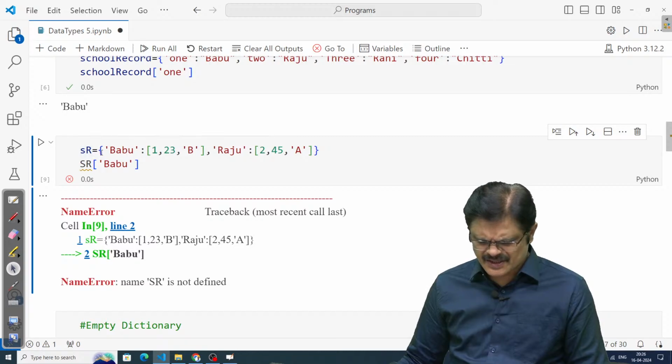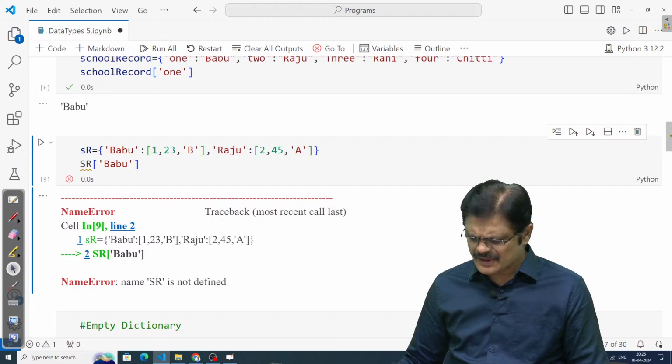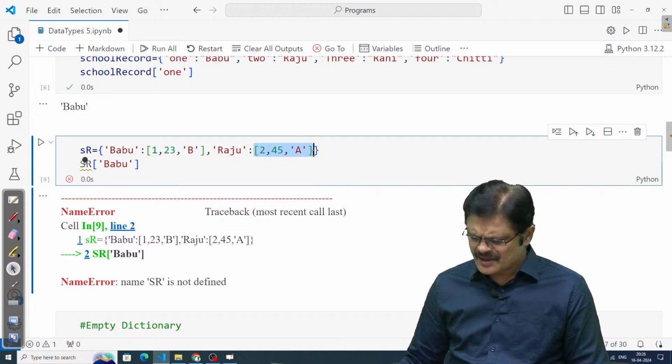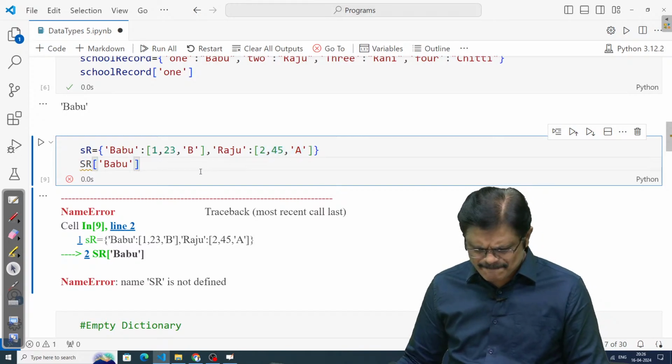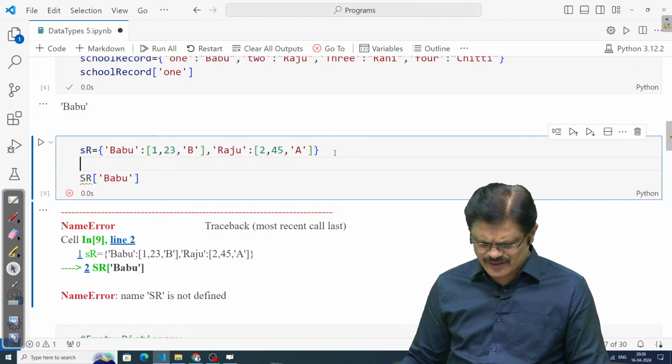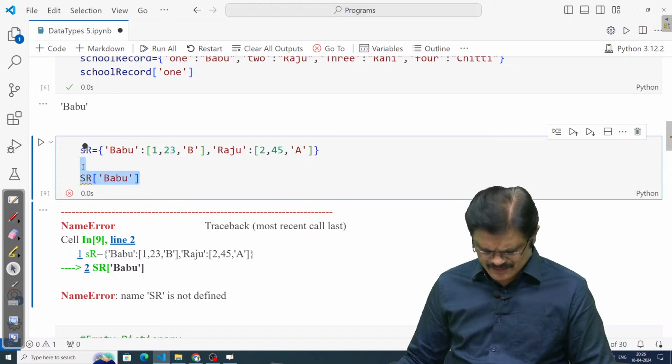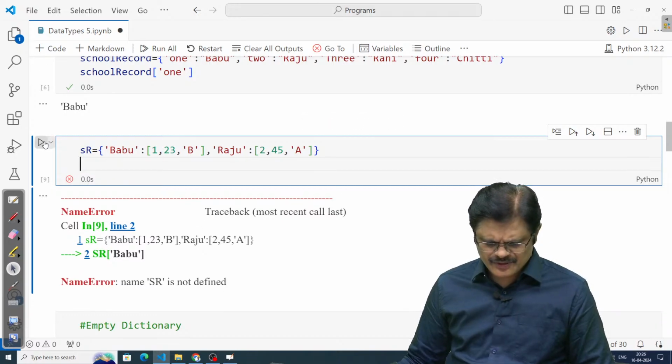Name SR, it is a dictionary, it is fine, everything is fine, Raju is fine. 45, you can have multiple because this is a mutable type. Value can be a mutable type, no issue here. Can anyone suggest what is the mistake which has happened? Name SR not defined. We defined it, huh? Why is it saying not defined? Let me remove this.